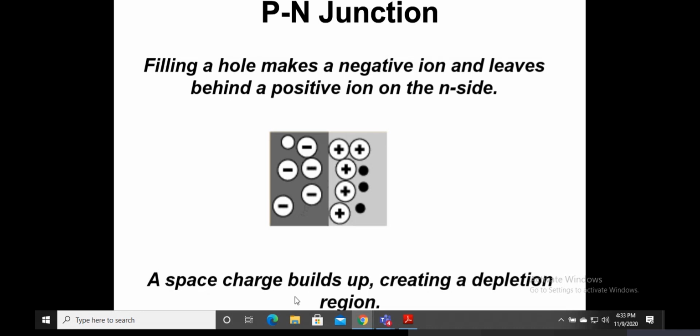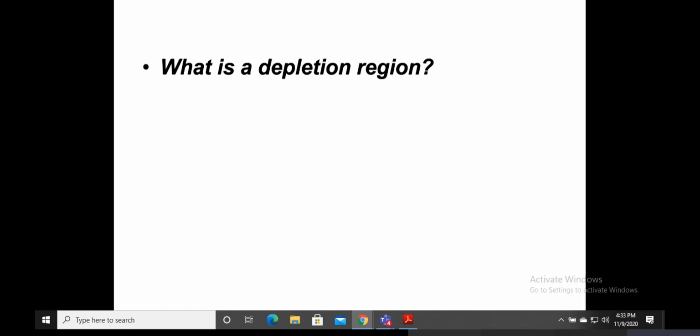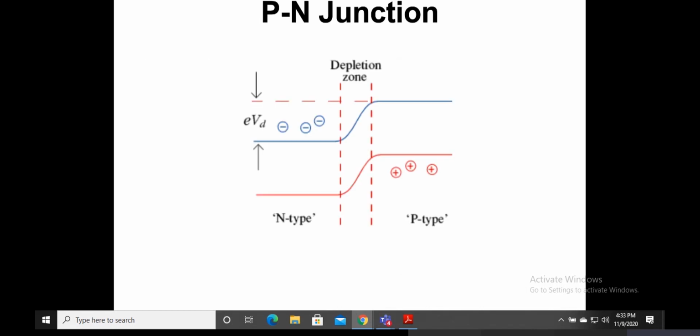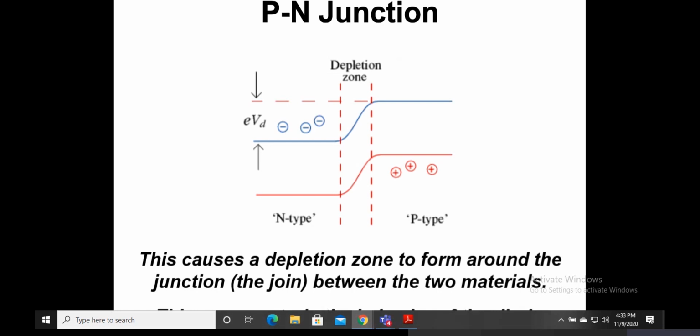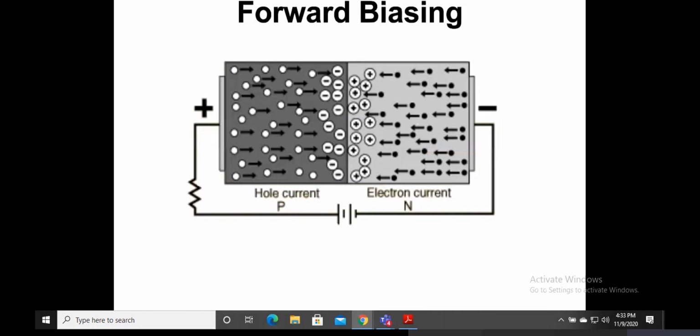So a space charge builds up right in the middle. That particular region is called the depletion region. We must know what a depletion region is. That's important. So guys, I want to really focus on this, because that's where a lot of repetition happens.